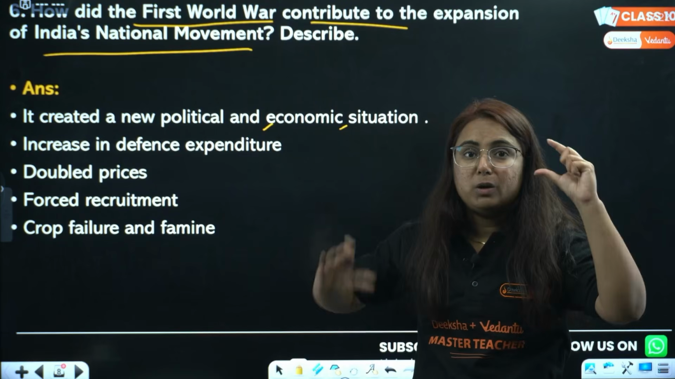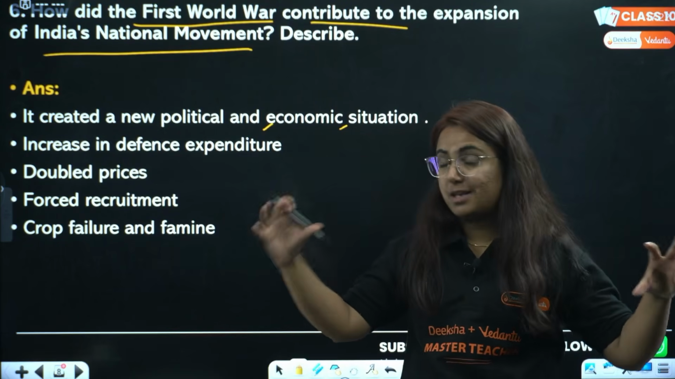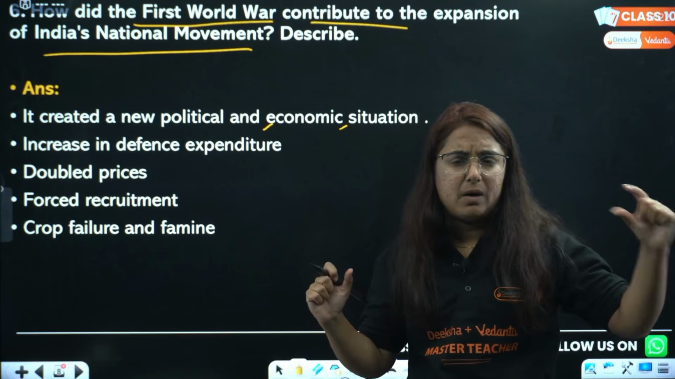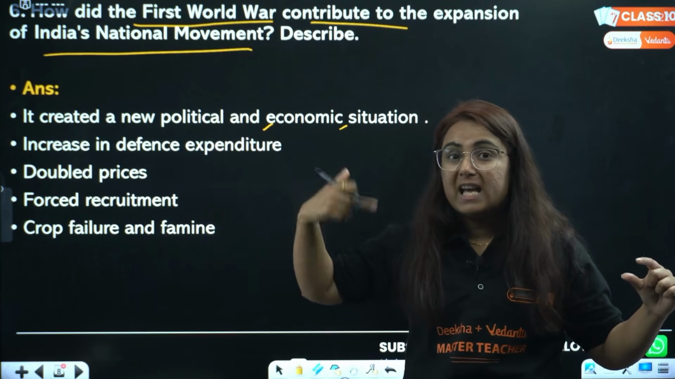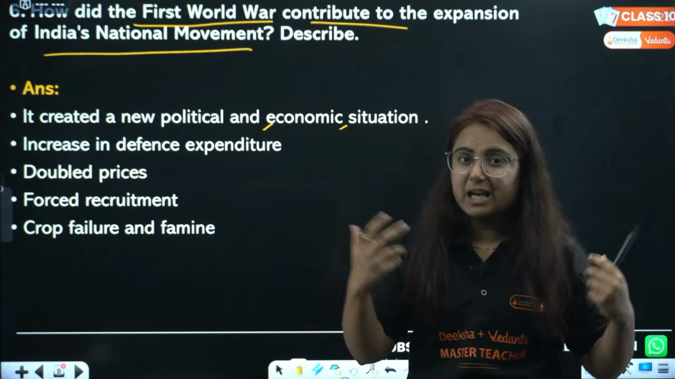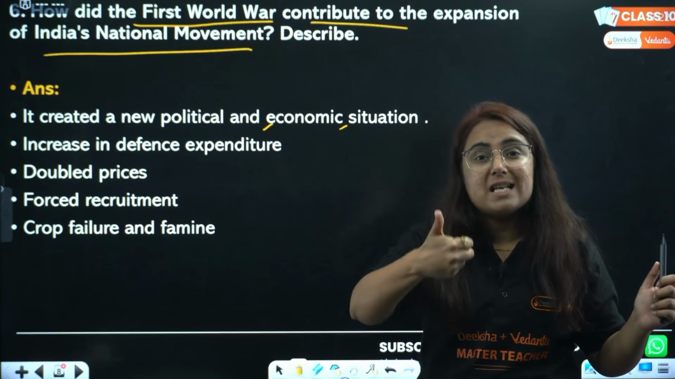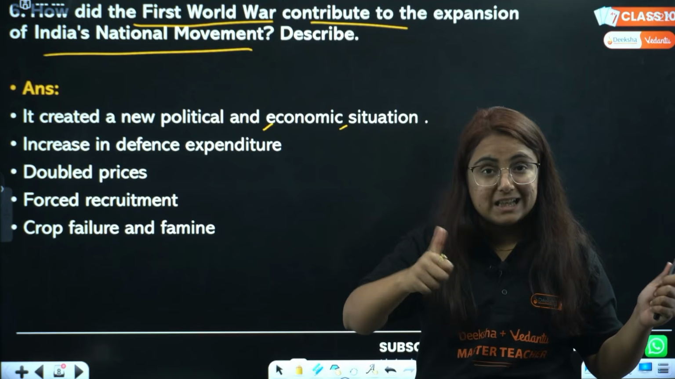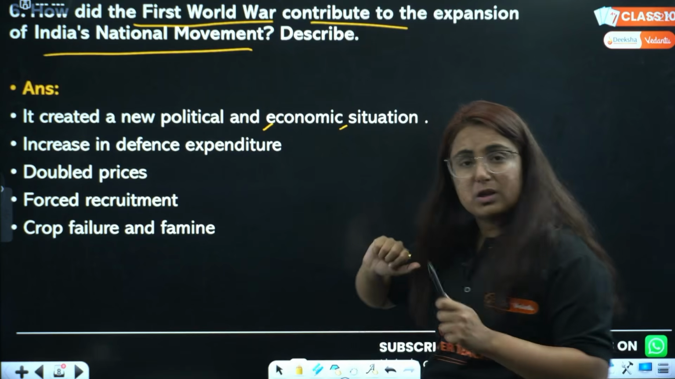If we talk about the First World War, there were two groups: the Allied powers and the Central powers. In the Allied powers there was Britain, and Britain was ruling India. Now their expenses were increasing. From where would they drain the wealth? Obviously, India. They took our money. How? By increasing customs duties, introducing income tax, and increasing so many taxes. That was the first thing.